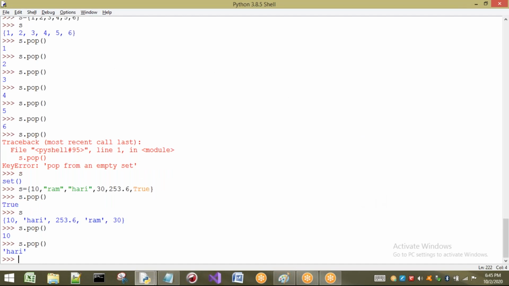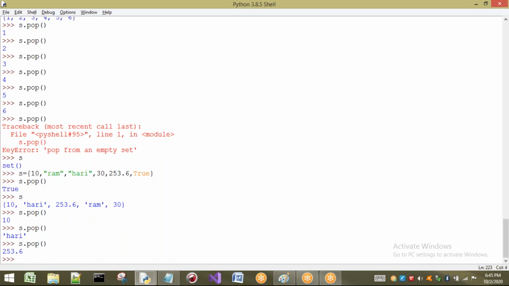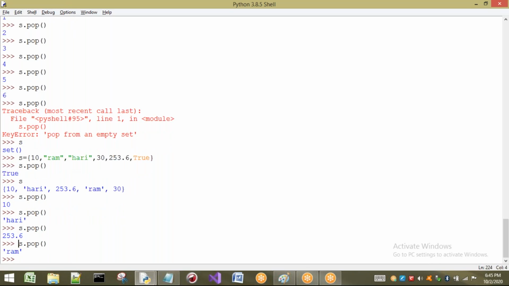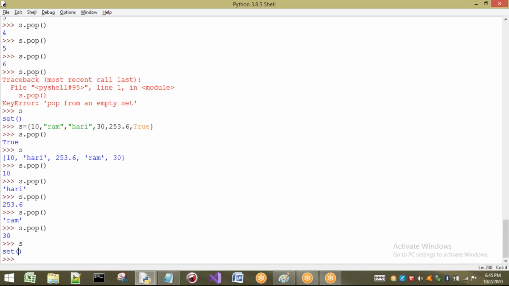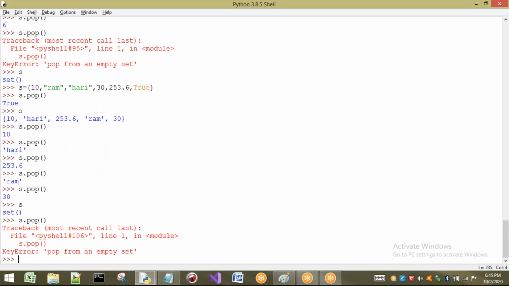See, Hari is popped. Next what? 253 will be popped. Next what? Ram will be popped. Next what? 30 will be popped. If I try once again, what happens? All the elements of that set are removed. So see, empty set. If I try to pop that one, what are we going to get? We are going to get an error saying you are trying to pop a set which is empty.